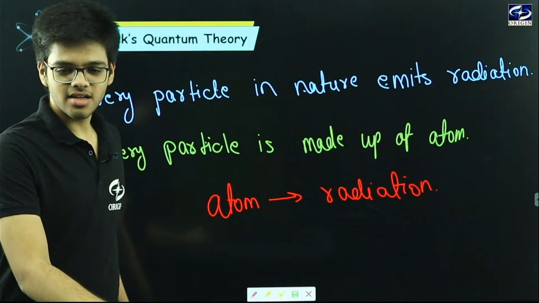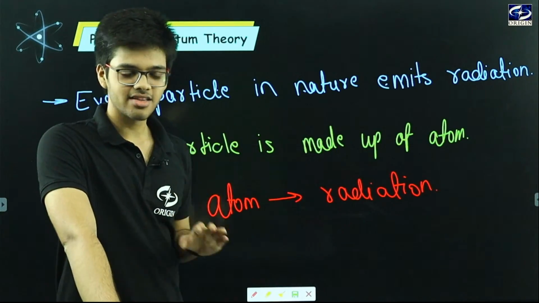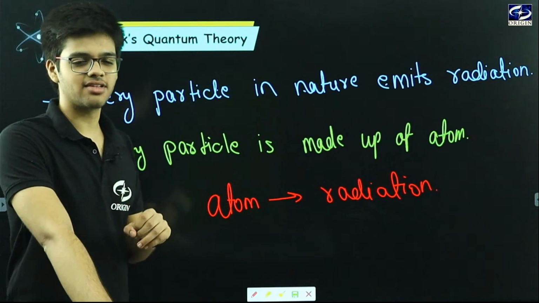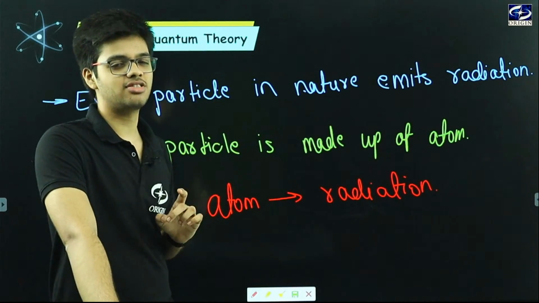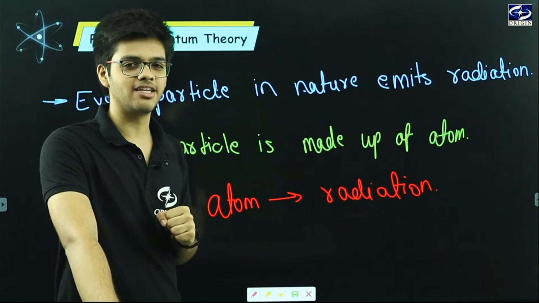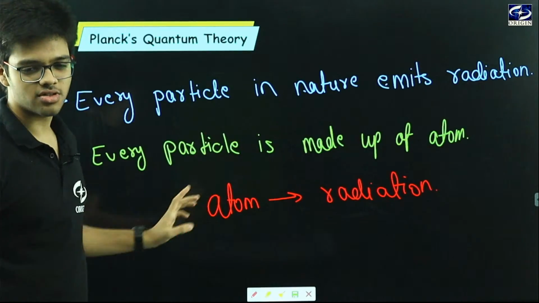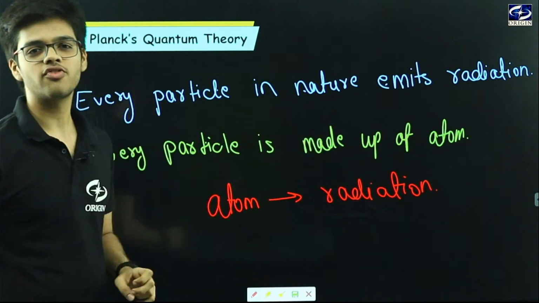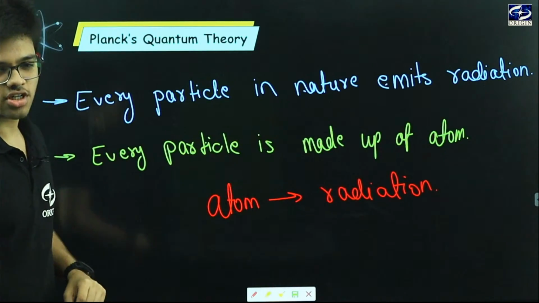Any particle which is made up of atoms emits radiation. This is the main thing which Planck told us. The people of that time didn't believe that every particle emits radiation, but now we have discussed those theories, that why we can believe it. And from these two statements, I can say that atoms lead to the emission of radiation.